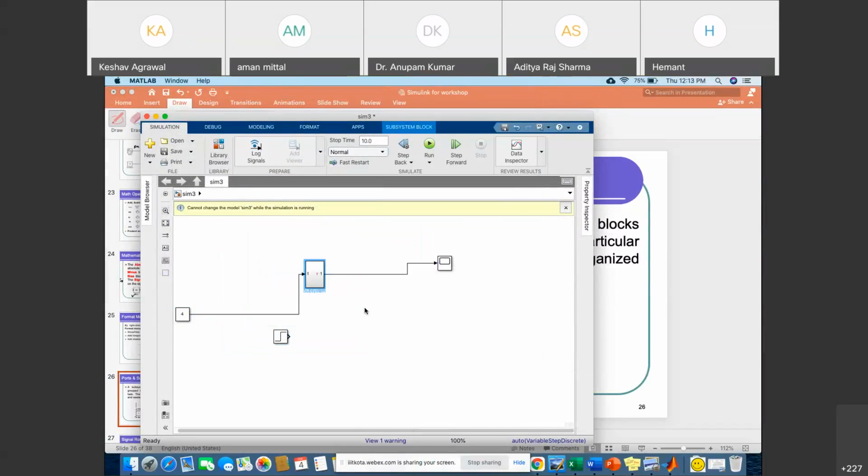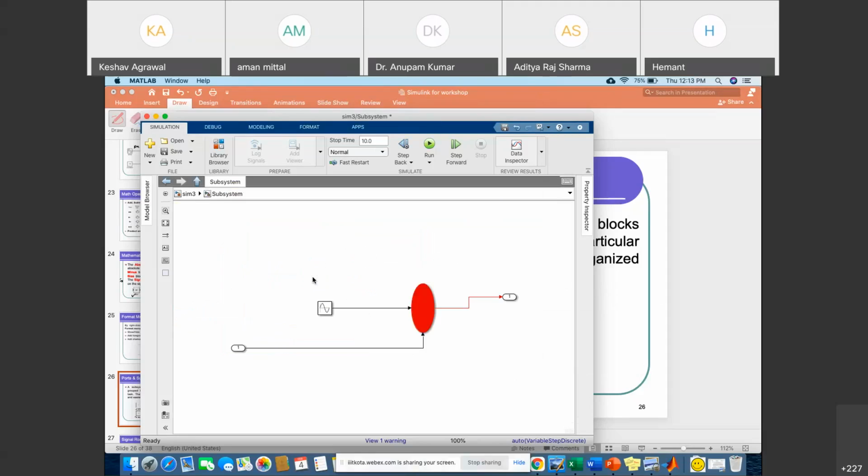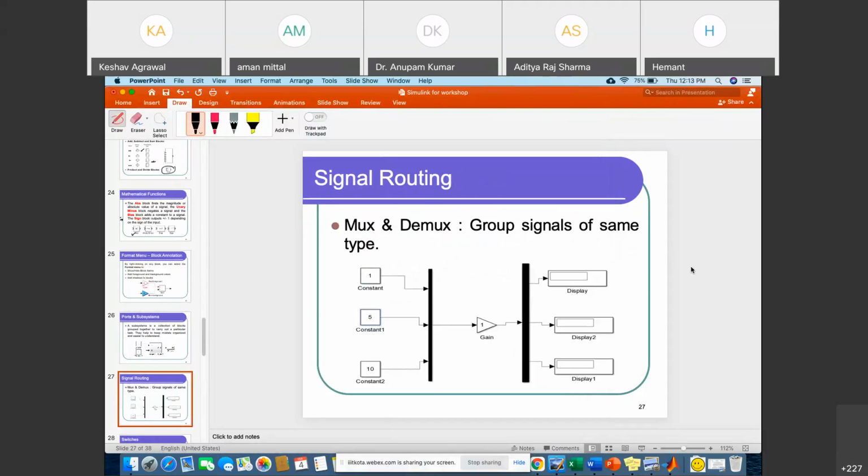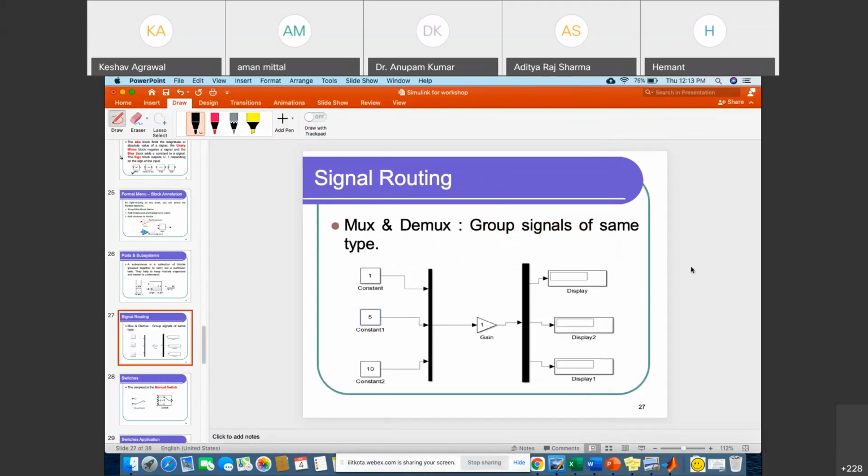Now you can see we have made one subsystem. If you double click on the subsystem, you will get this result. It means if you are making a bigger Simulink file and you want to make it simple, make it a subsystem, and accordingly you can work. So this is all about the things related to this. Now we will see mux and demux, and then two more things.